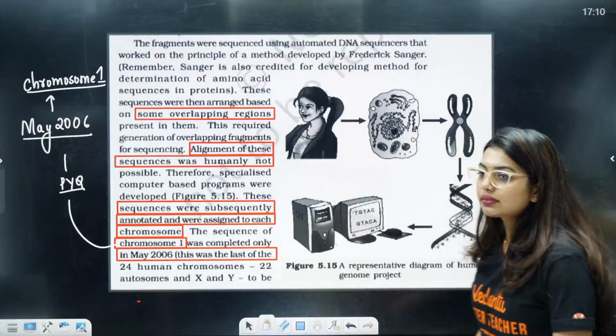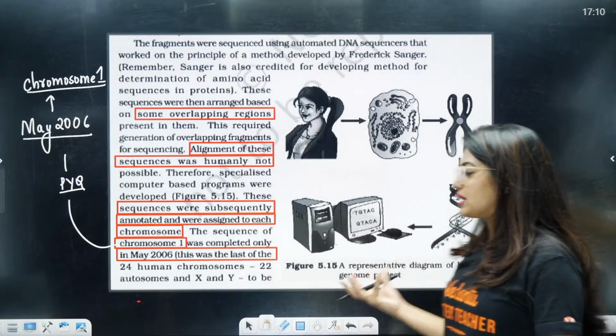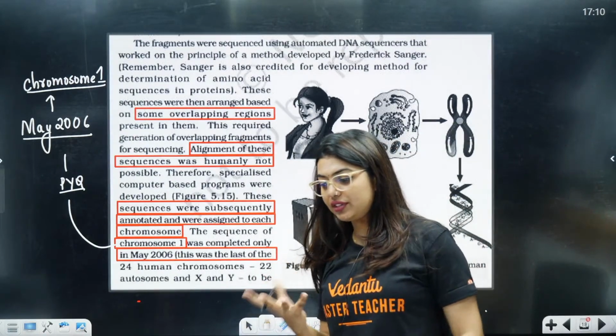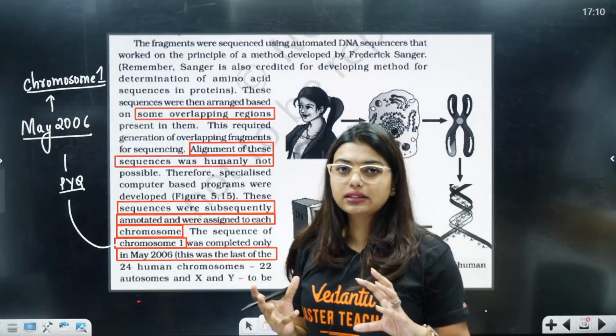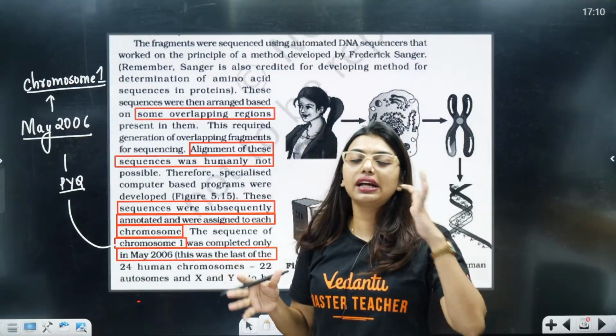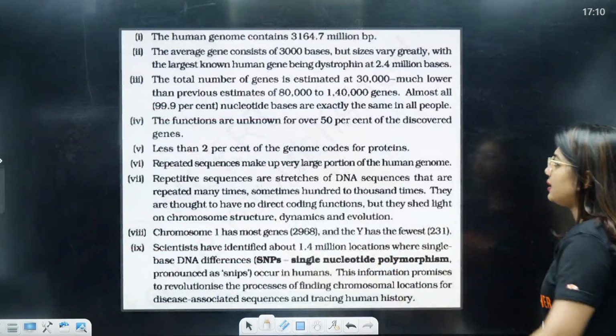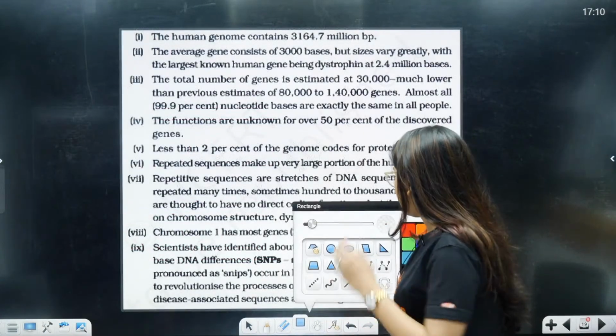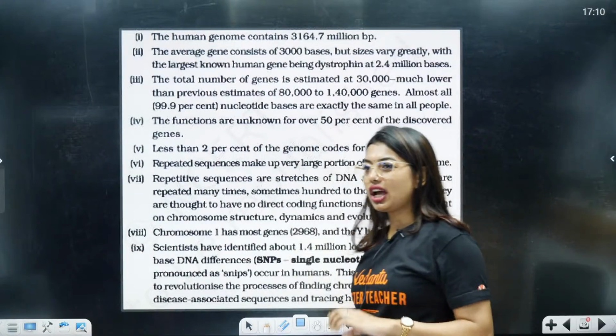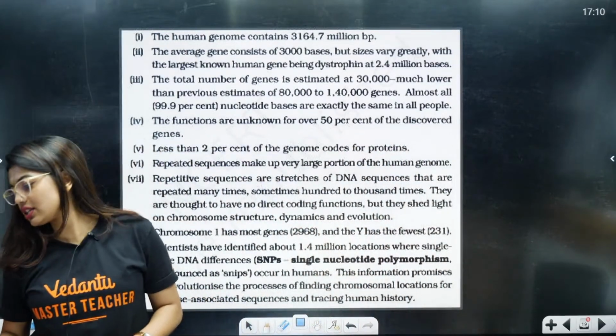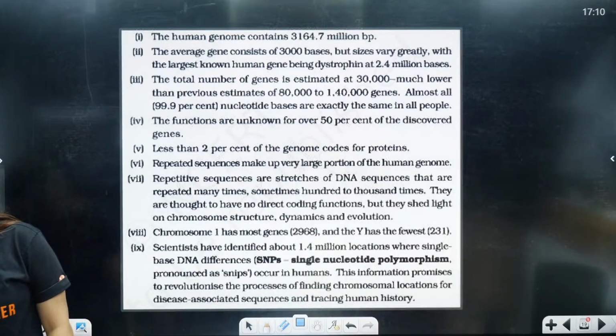Yes, it took time because they have to sequence it, they have to know if this one has some other characteristic, so that is why it took time. Clear? Yes, May 2006, very recent, right? Very recent. You guys are born by then, no? The date is not asked, only the month and the year are asked.